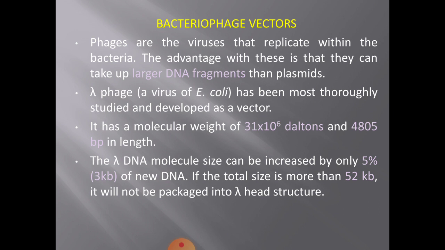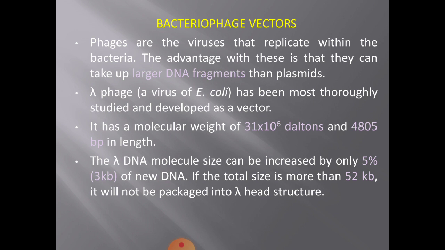So if the size of your DNA insert is bigger, then you can always go for phage vectors rather than plasmid vectors. Now, you have to do some background exercise for this.